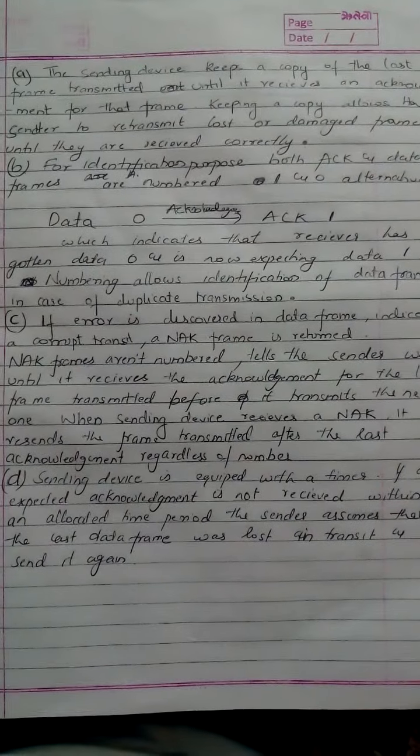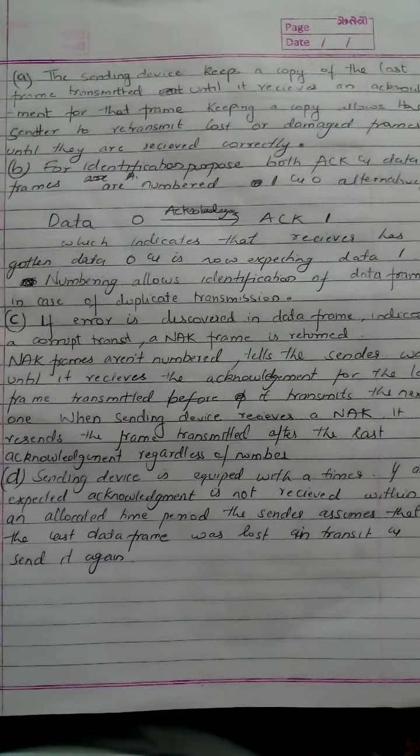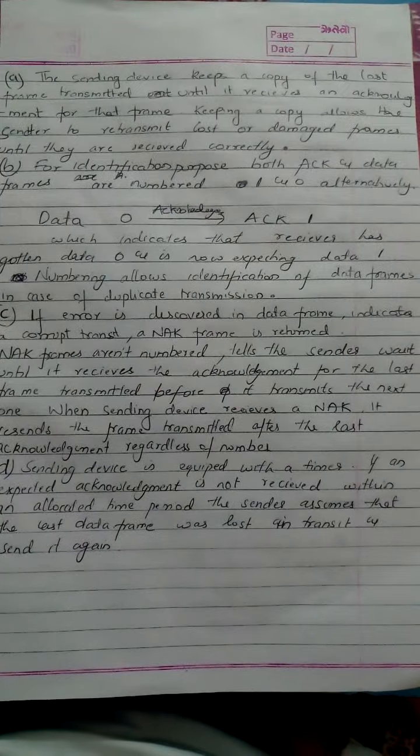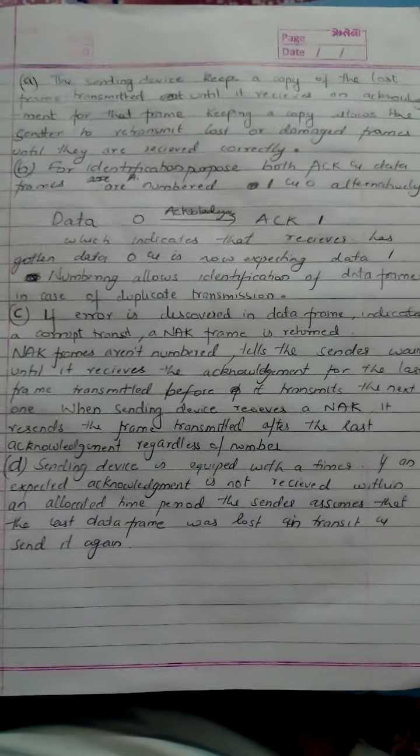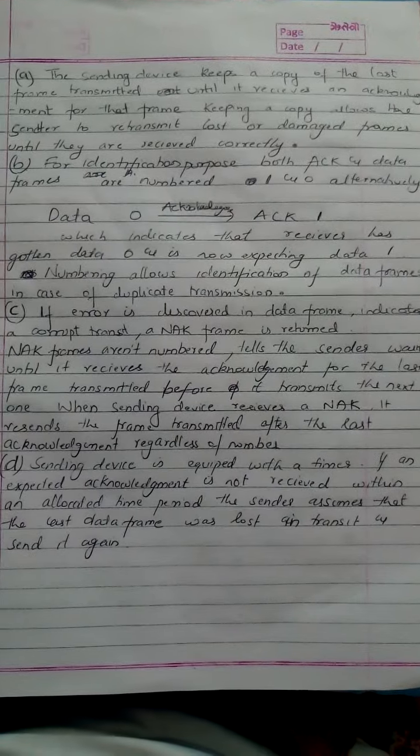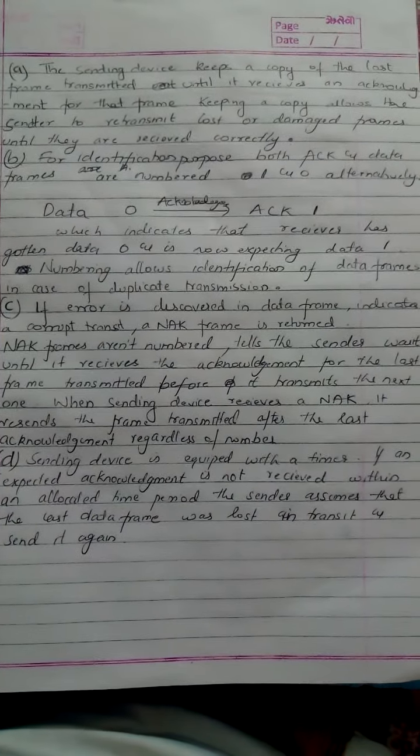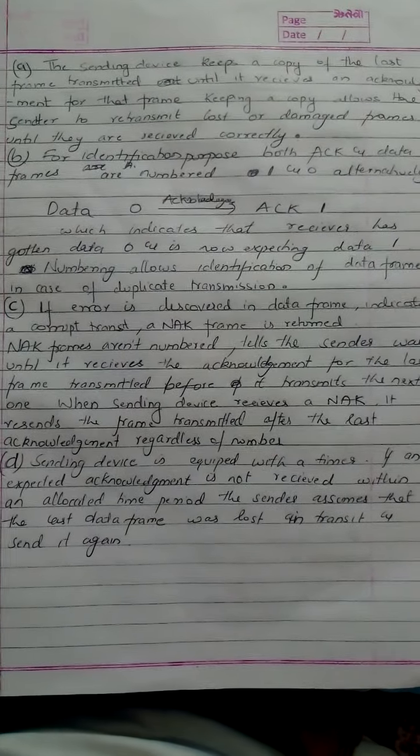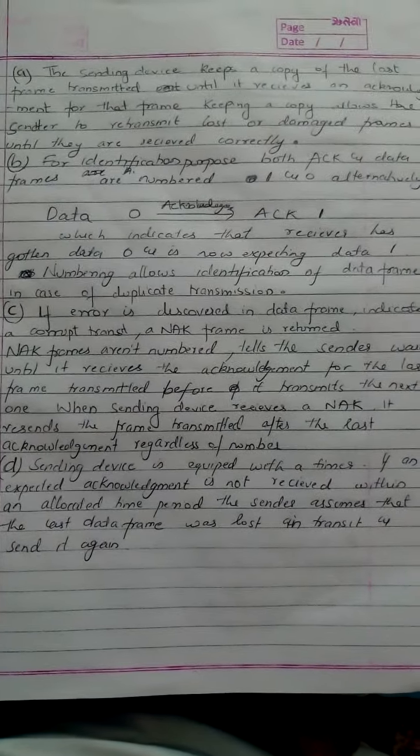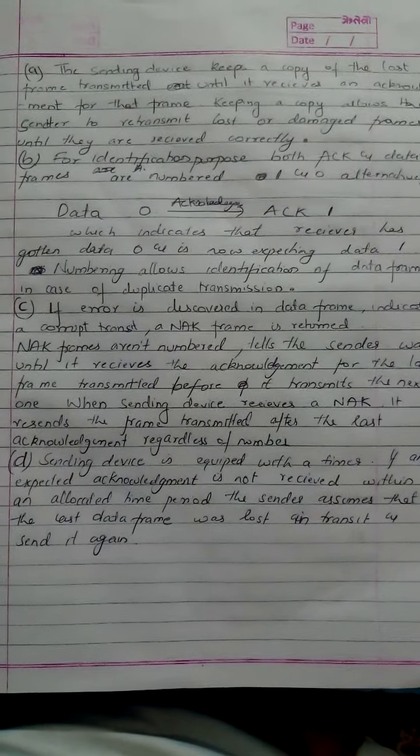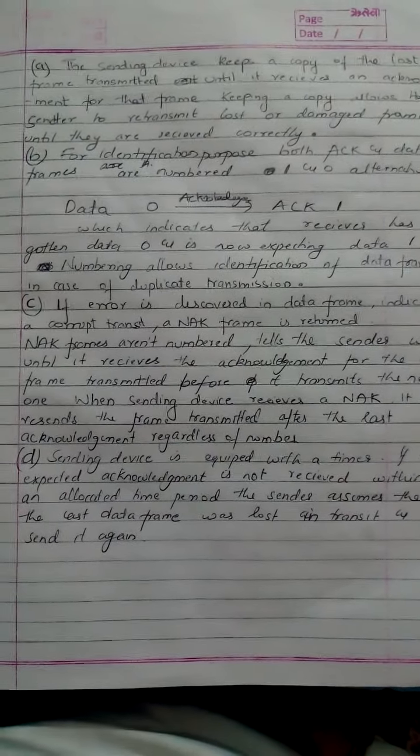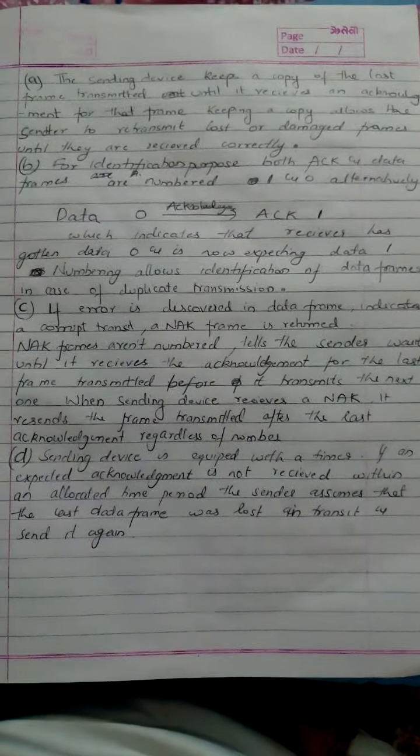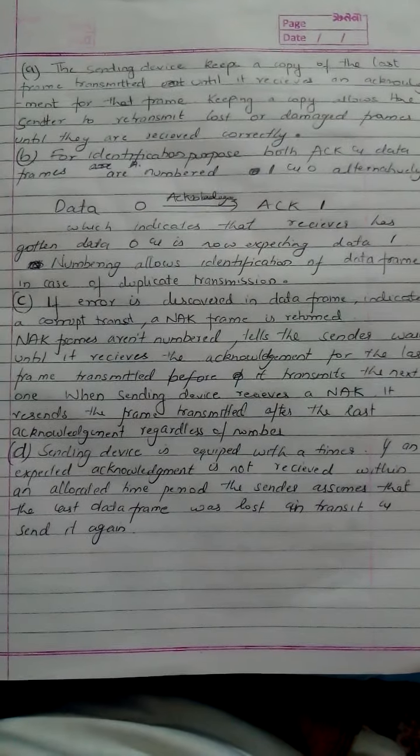Now for identification purposes, we use the numbers 0 and 1 for ACK and data frames, used alternately. For example, here data 0 is the data sent by the sender to the receiver, and ACK 1 means the receiver is acknowledging it. This numbering allows identification of data frames in case of duplicate transmission.